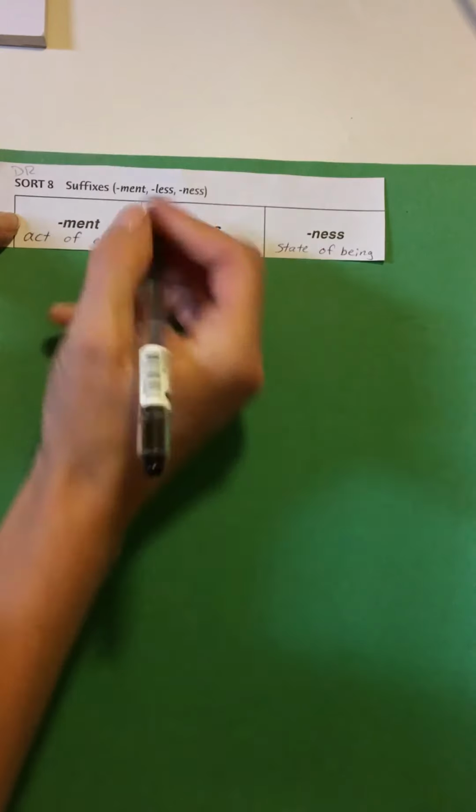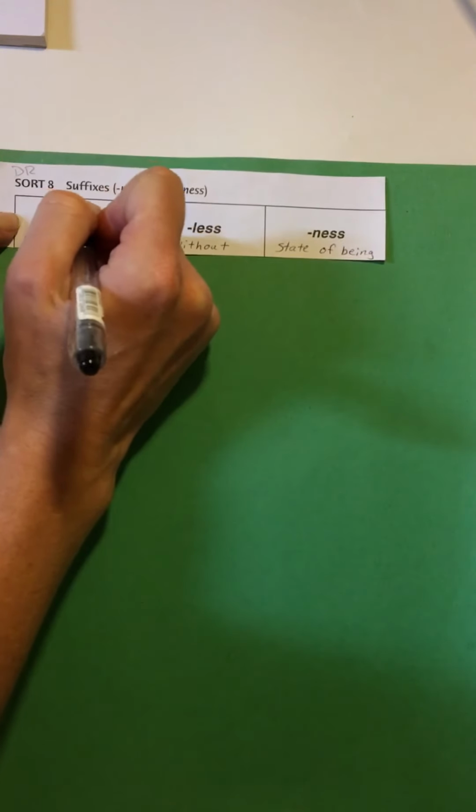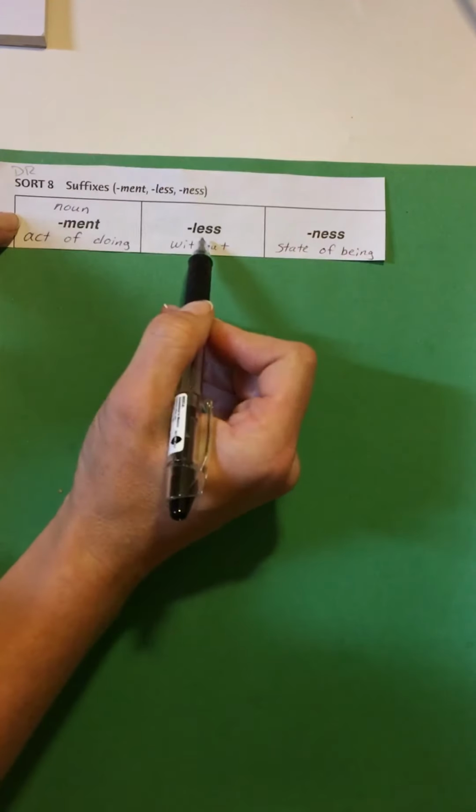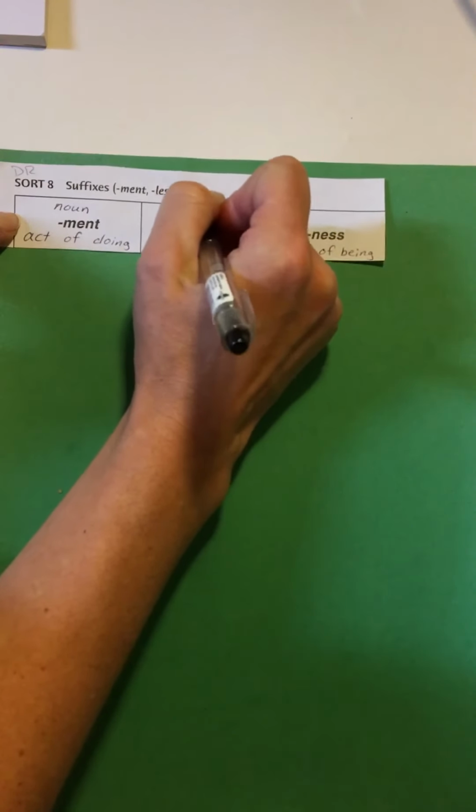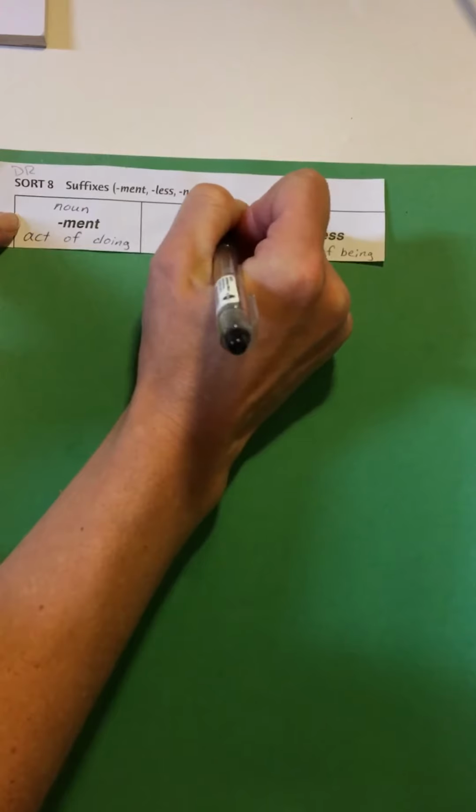When you have a word that adds the suffix ment to it, it changes a verb into a noun. When we add less to a word, it makes adjectives describing words.